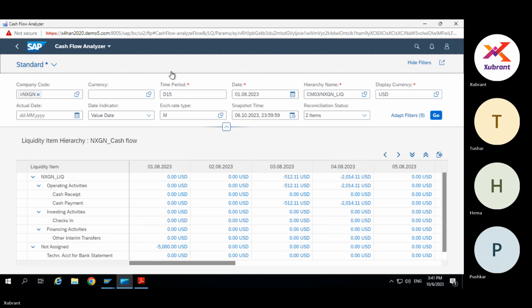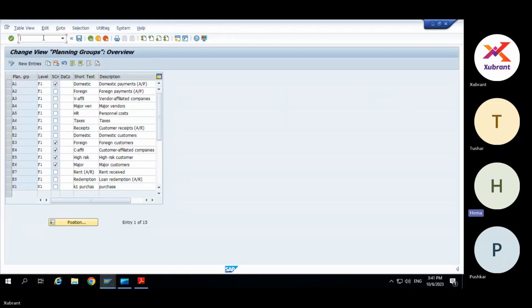Am I clear? Yes, and one more question, Pushkar. Earlier, I remember somewhere we used to have this GL mapping, but with this new functionality of the cash flow analyzer, we don't have to map the GL accounts anywhere, right? It automatically picks up by this configuration, planning level and groups.